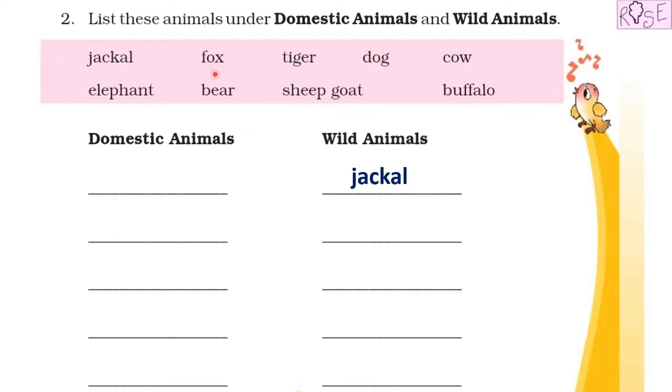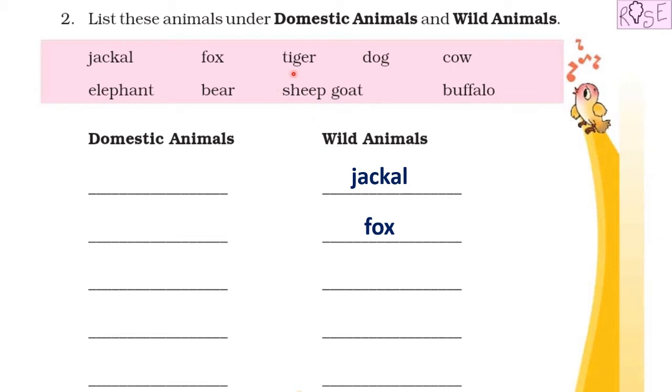Where does a fox live? Have you seen anyone with a pet fox? No, right? I have also not seen anyone with a pet fox. Foxes are generally found in the forest, so we will write fox under the category wild animals, right?